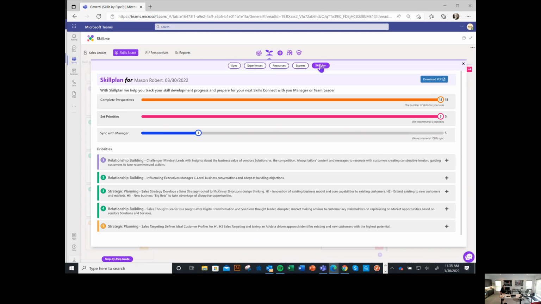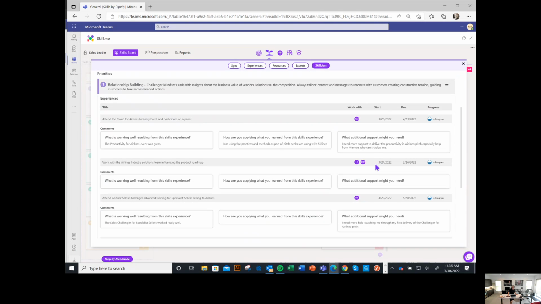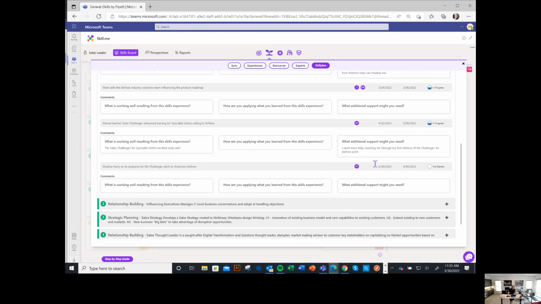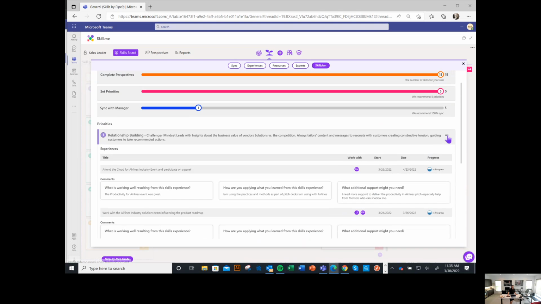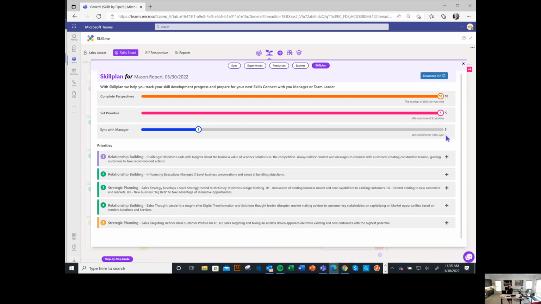And when Mason now clicks into any one of these particular skills, and we were working, remember, on the challenger mindset skill, I click on the plus sign here, all of those experiences will now show up underneath that particular skill that Mason has prioritized and will form part of Mason's skills plan.